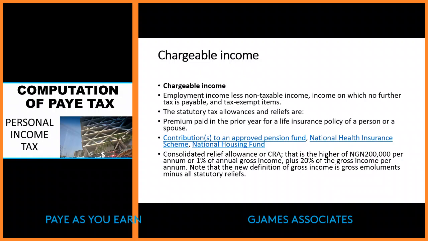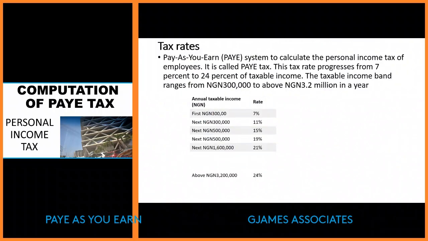So we've made note of the definition of gross income to be your gross emolument minus the statutory reliefs which we've mentioned. Most likely we are going to come back to that slide anyway. Then, your tax rates: the rates we use are graduating rates and progressive rates here.